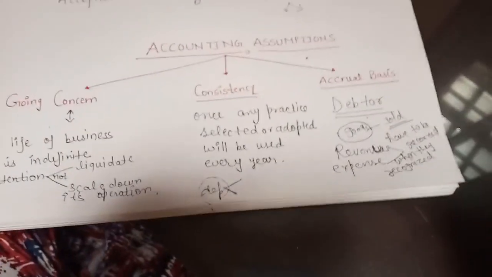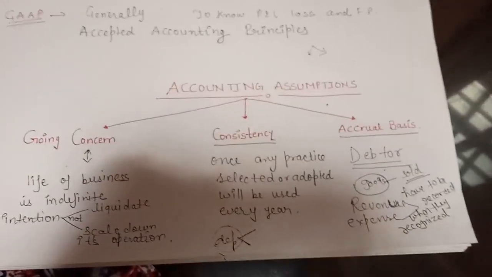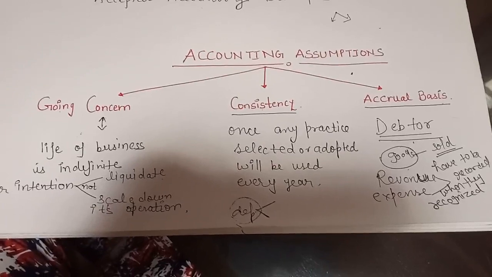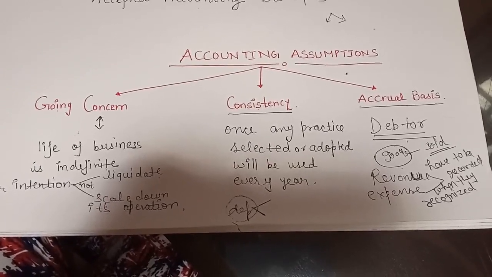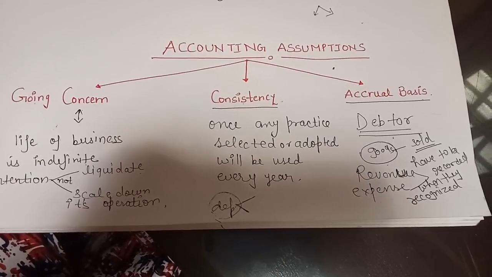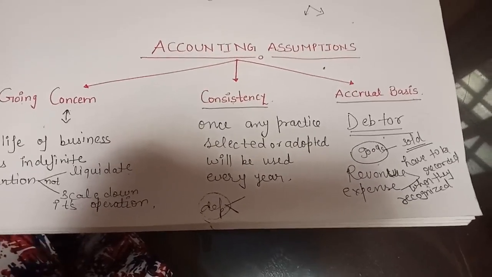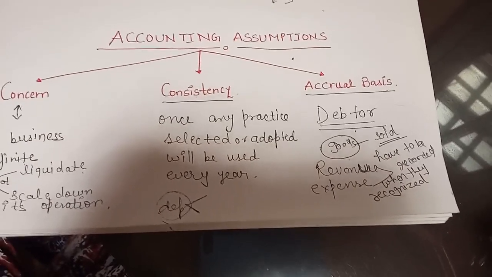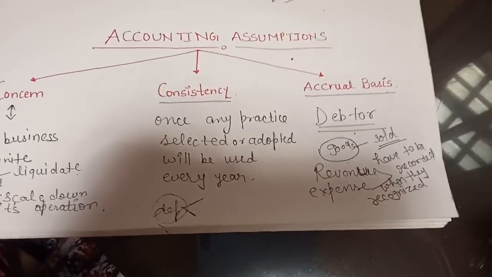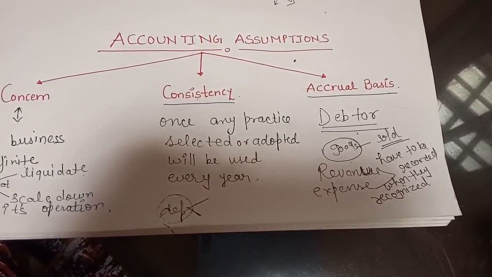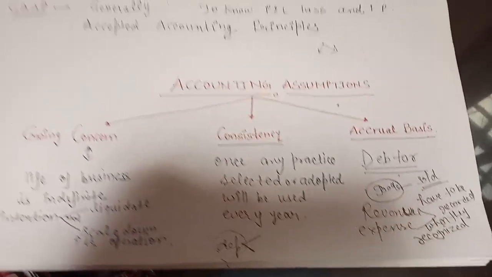So are all three of these concepts clear to you? Going concern means we assume that our business will run for an indefinite life. Consistency: once any practice is selected or adopted, it will be used year after year. And accrual basis means all the revenues and expenses have to be recorded when they are recognized, whether the cash is paid, not paid, or not received. Clear?